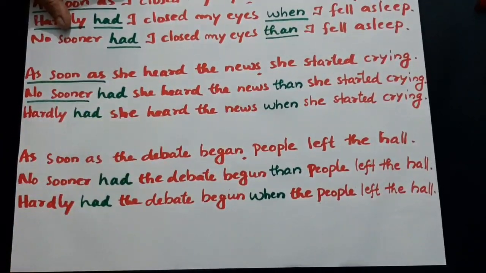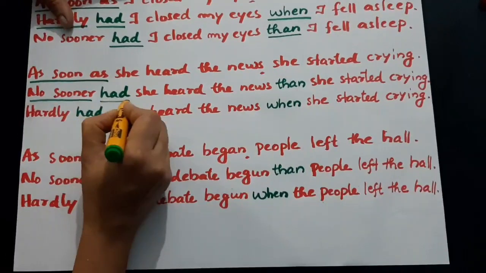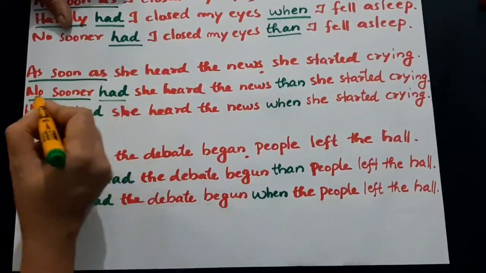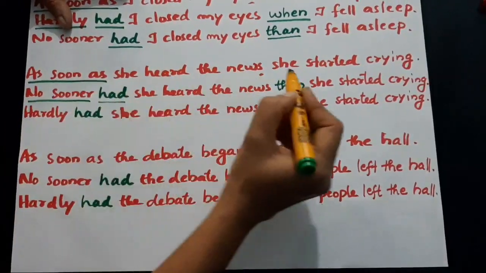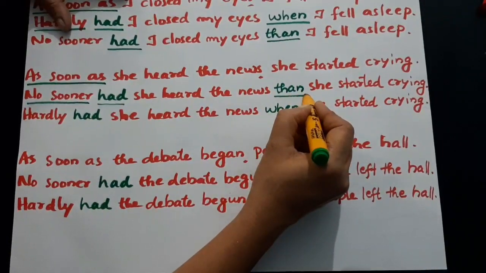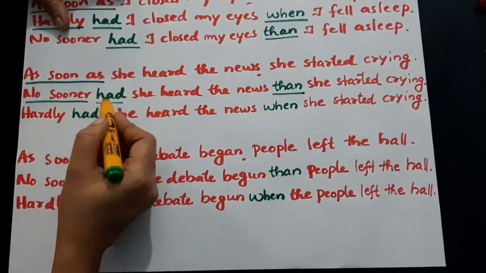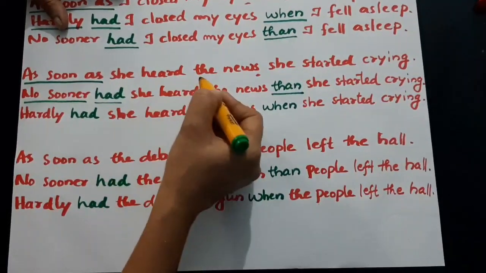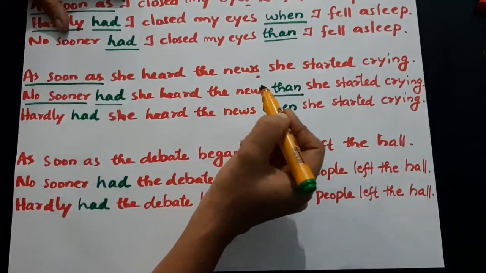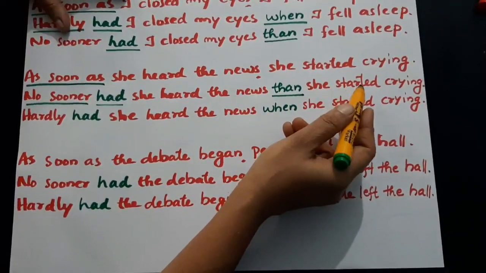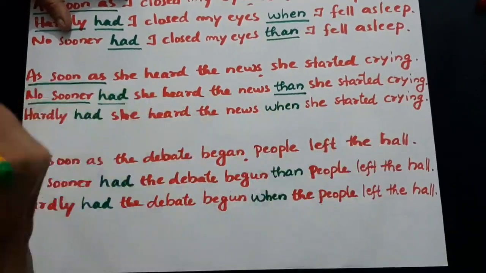You know that here we used had, we made it past perfect, and you know that no sooner will be followed by than. So how will you get the sentence? No sooner had she heard the news than she started crying. How would it be with hardly?